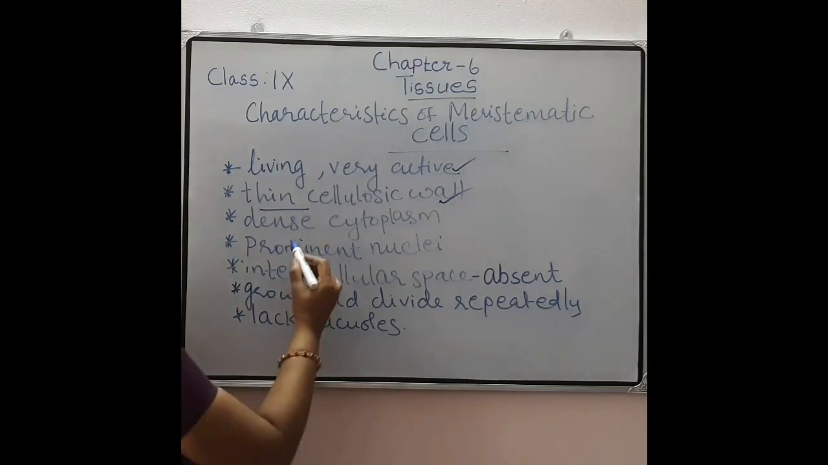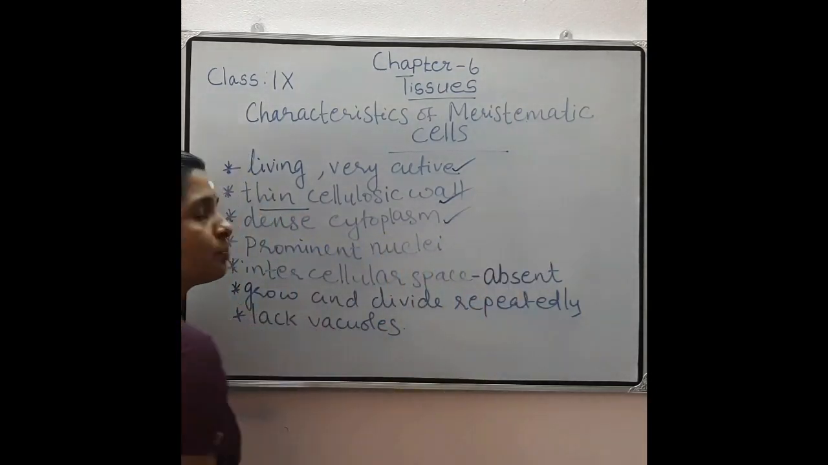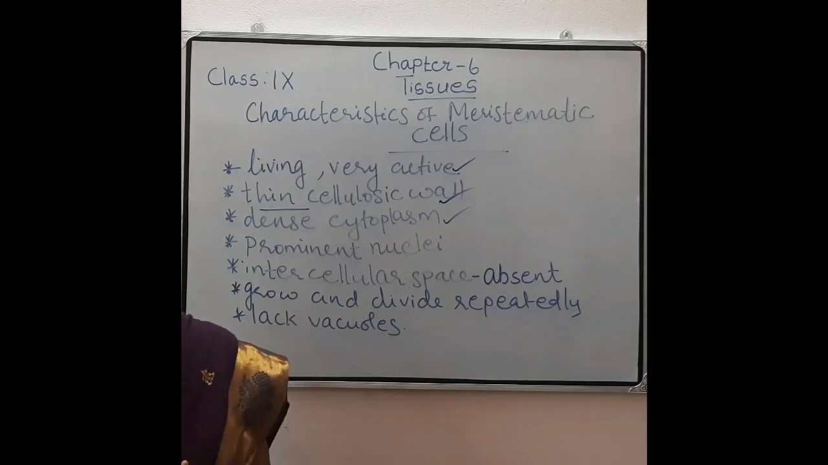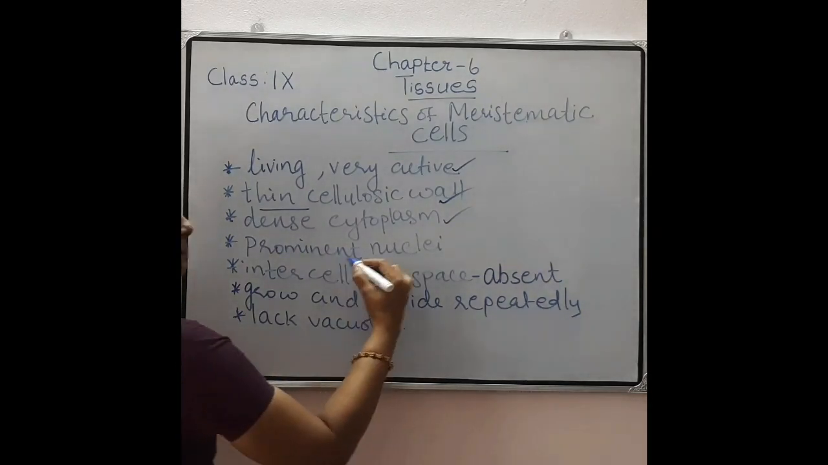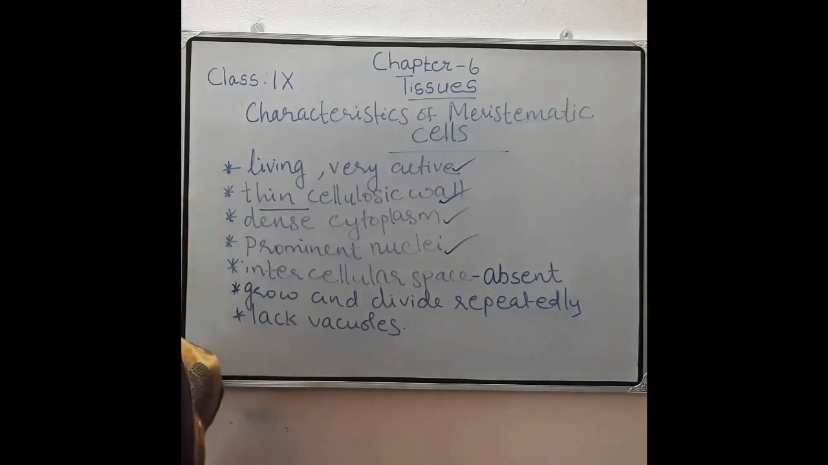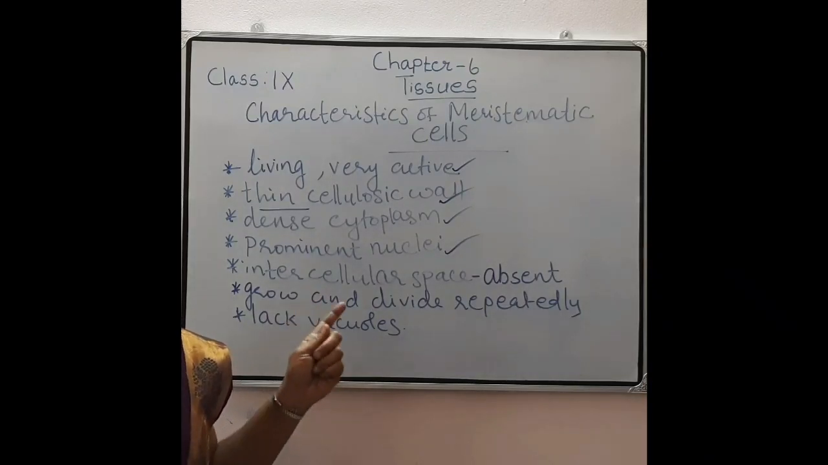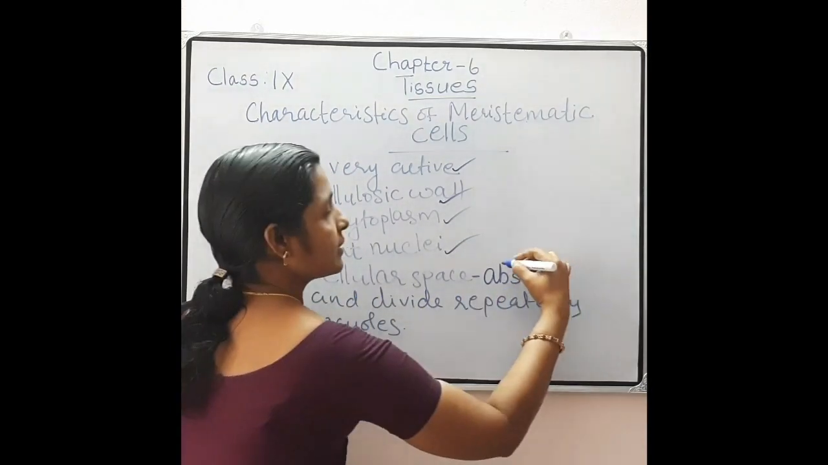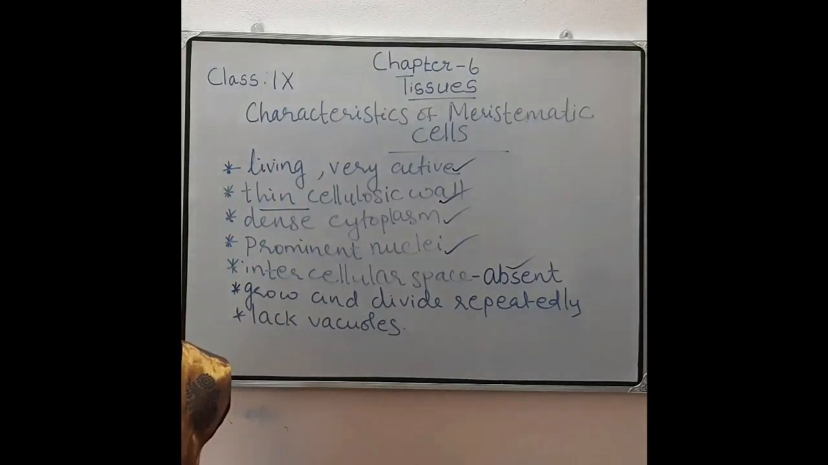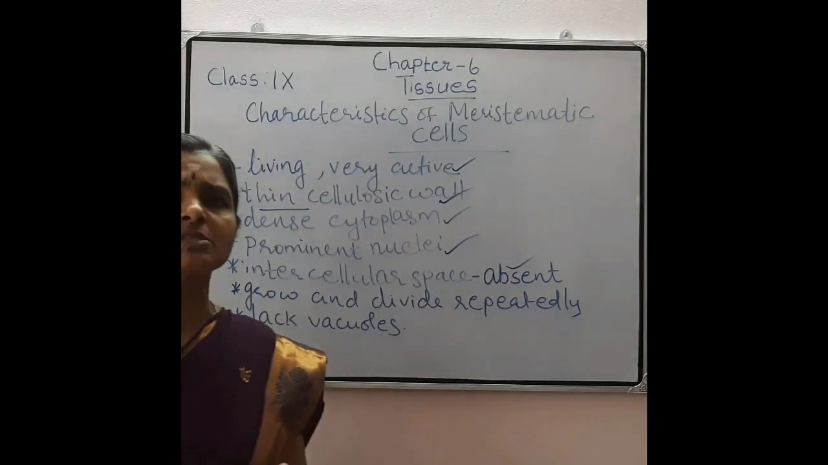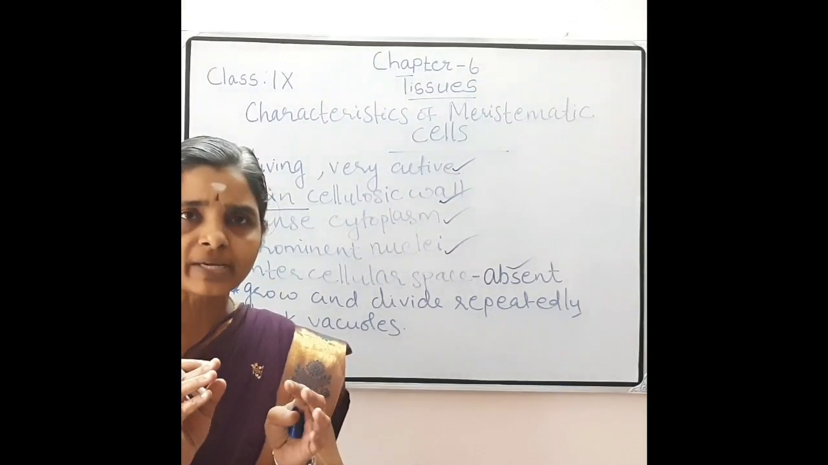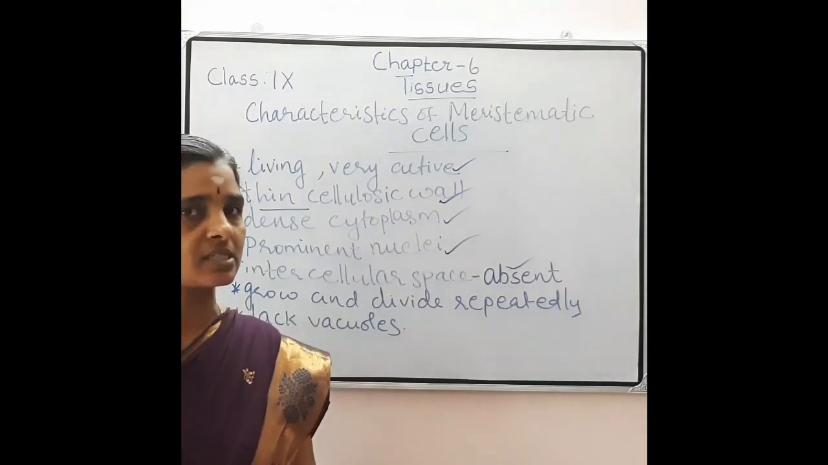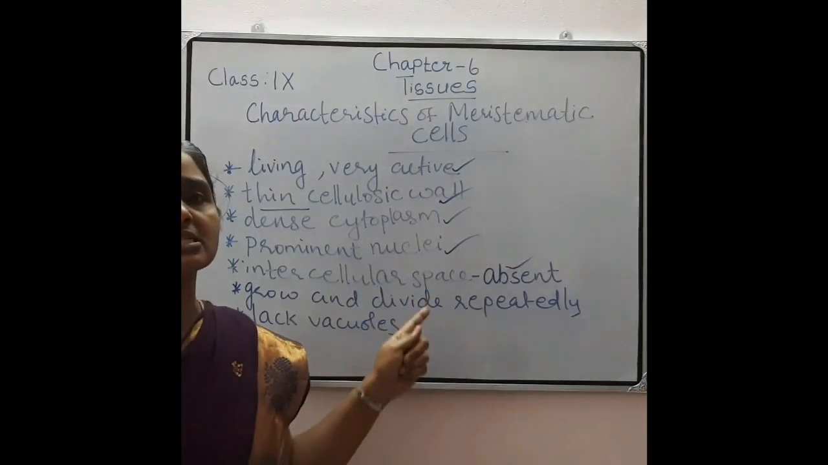Another one is that they consist of dense cytoplasm. Dense means thick cytoplasm is present. And there is a prominent nucleus. A single nucleus is present and that nucleus is prominent. Prominent means clear. A clear nucleus we can see in meristematic cells. And intercellular space is absent. Intercellular space means, if there is space between the cells, that space is known as intercellular space. But in meristematic cells, intercellular space is absent.